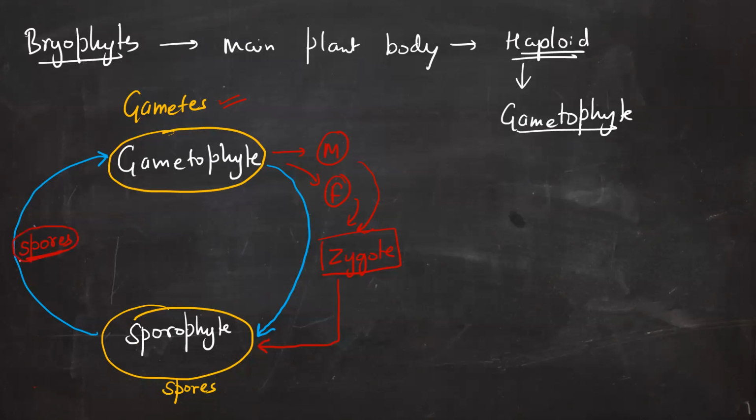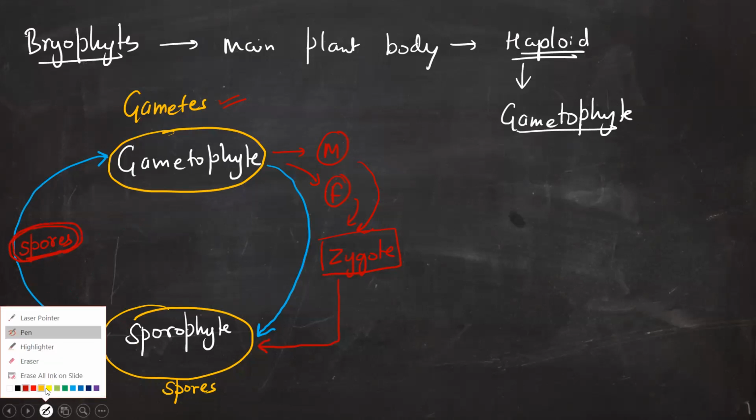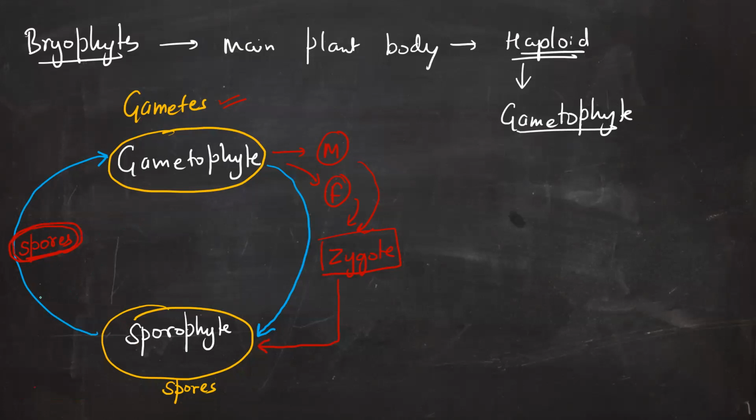Another important point is that it's going to do that by meiosis. So the spores are produced through meiosis.